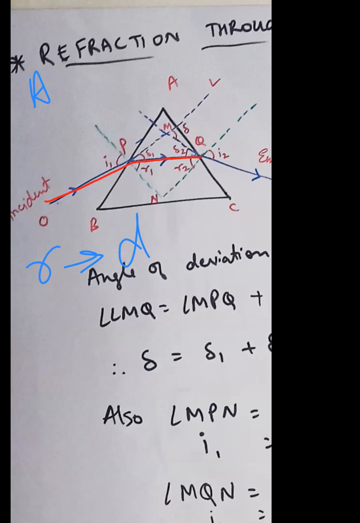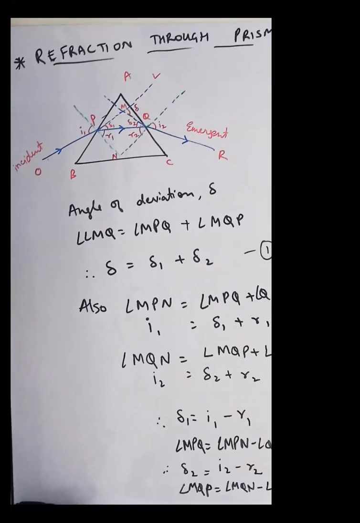Now inside the prism, the ray PQ will be incident on this part. Again, I'll draw a normal. This is the denser medium, this is the rarer medium. From denser to rarer, it will move away from the normal. This is the normal, it will move away from the normal. Yes or no? So incident ray, refracted ray and emergent ray, now you know what they are. Clear?